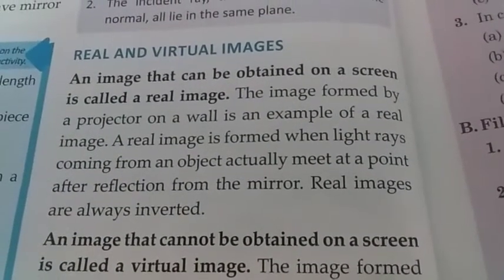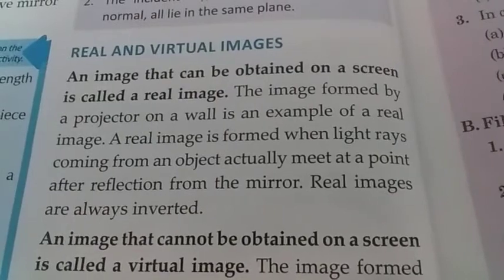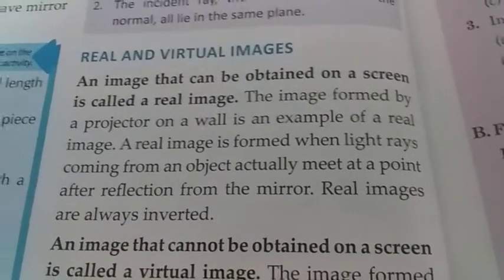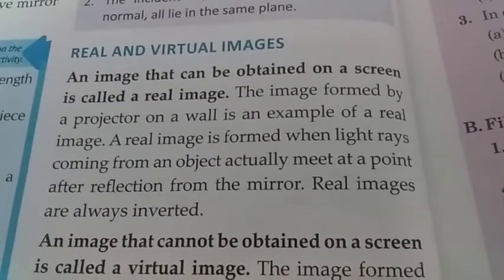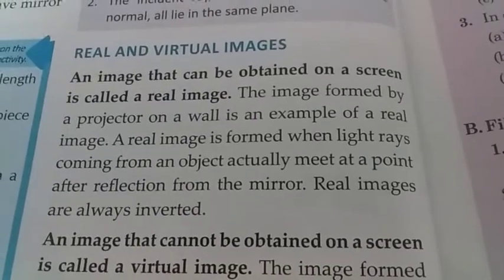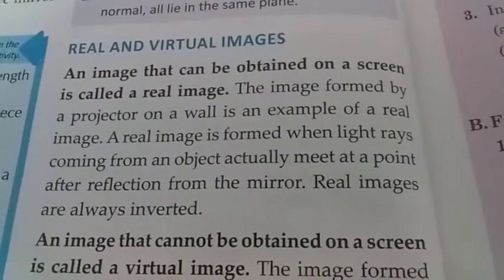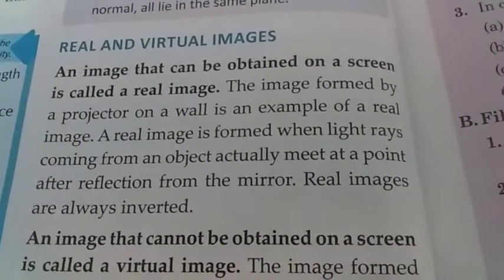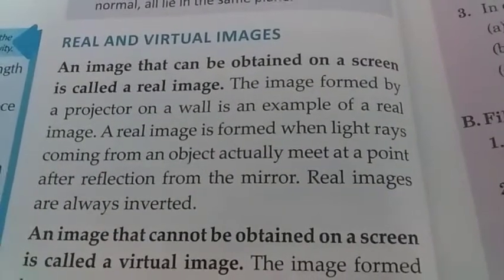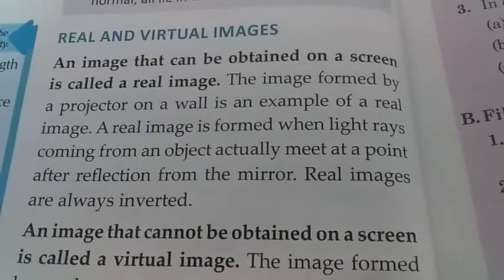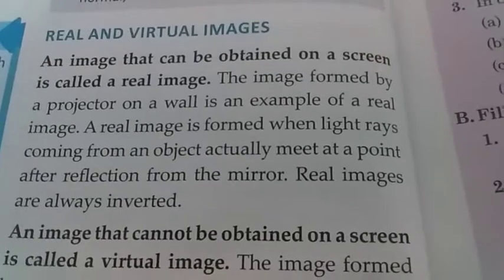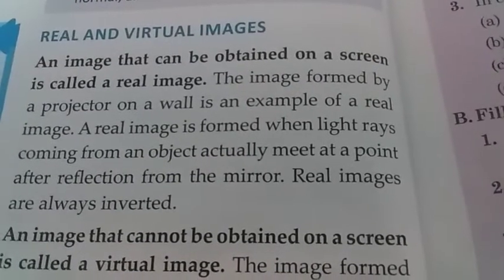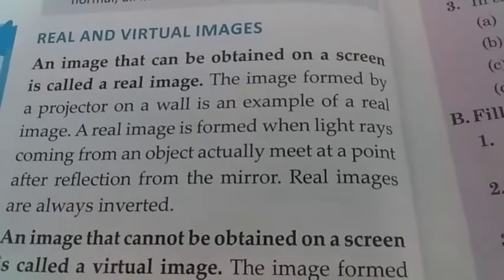Now, a real image is formed when light rays coming from an object actually meet at a point after reflection from the mirror. They actually meet at the point. They don't appear to meet. As in case of concave mirror, they actually meet. And in case of convex mirror, they appear to meet.